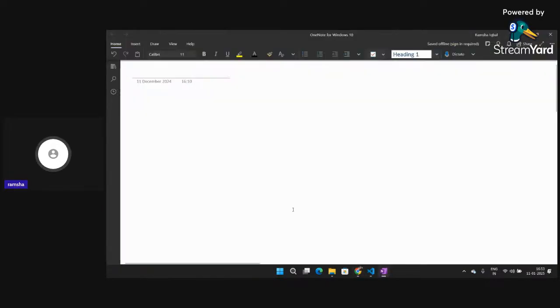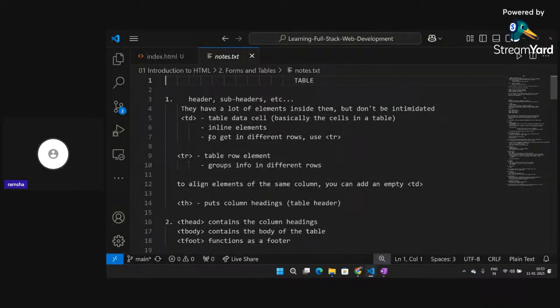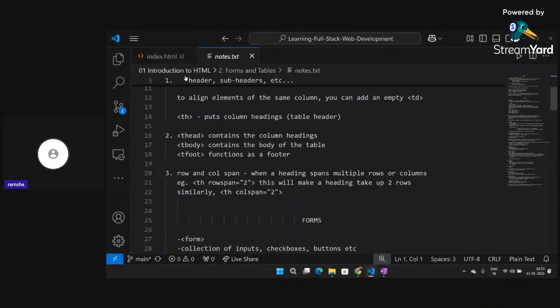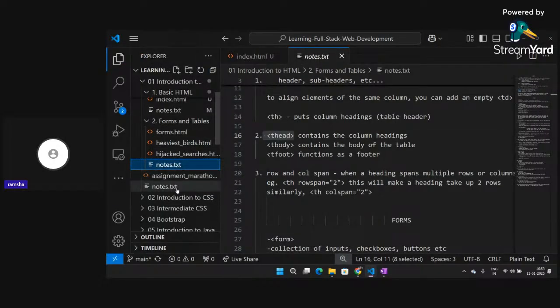So now the structure of a table is just similar to an HTML document. What we do is we create a T head, T body, and T foot. Let me show it to you with one of the examples.